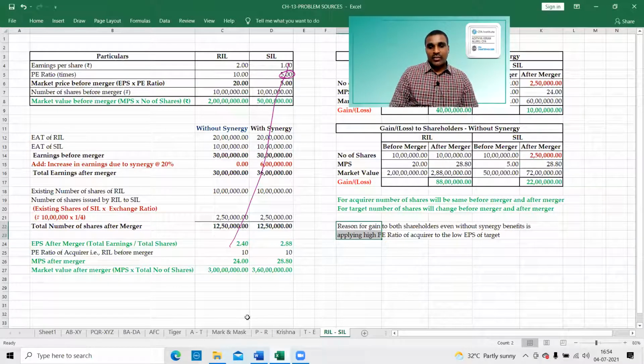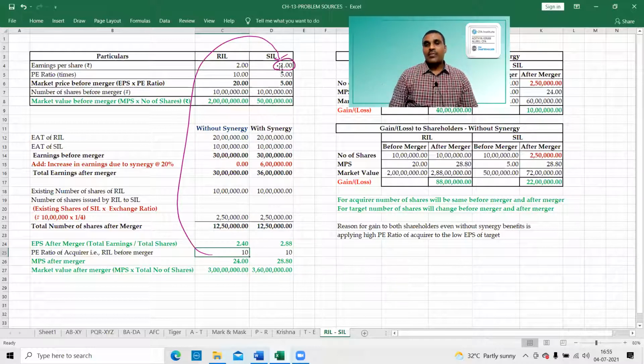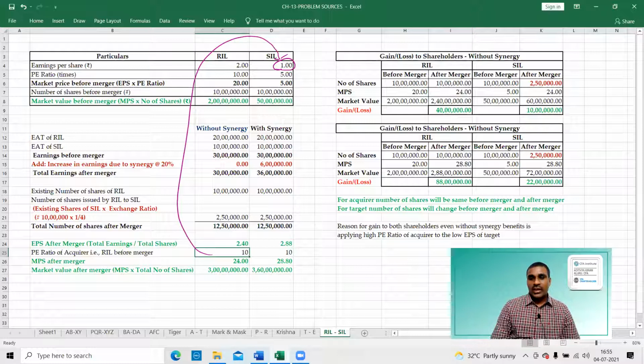So PE ratio of acquirer is high, 10, and it is applied to low EPS of 1. That is the reason. Because of that, the benefit is coming, even without any operational benefits of synergy. Okay, right. So you can pause the recording and copy the answer.